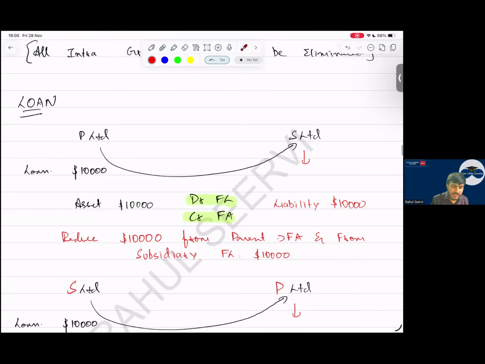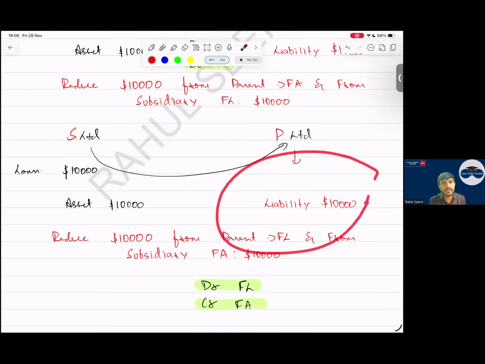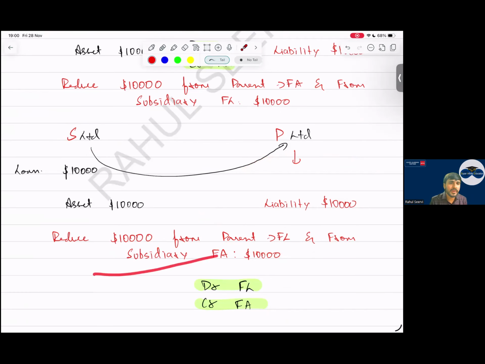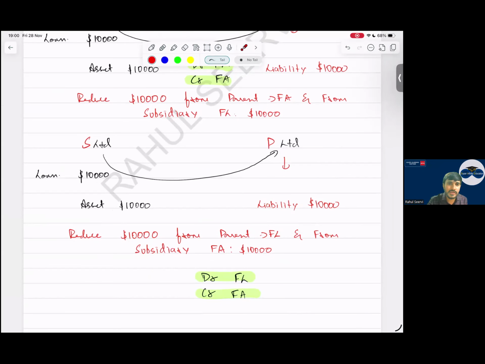Then, the subsidiary has given a loan. The subsidiary company records an asset, and the parent company records a liability. So remove this intra-group item. Will interest also come? Yes, interest comes. That detail ACCA will never ask you; I have never seen such a question, and it will never come. If it comes, apply the common sense logic that we learned above.